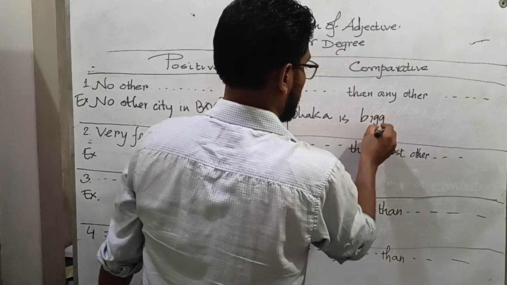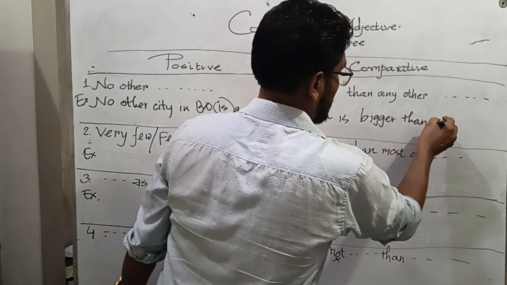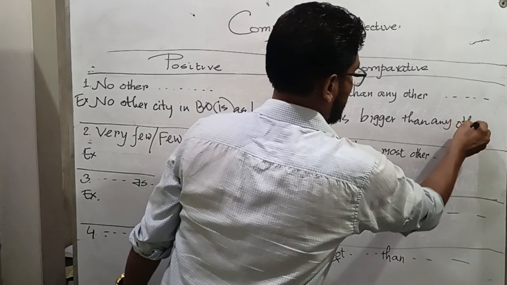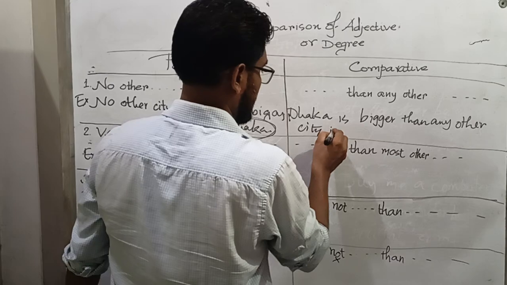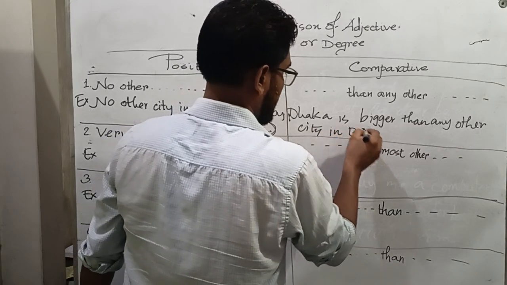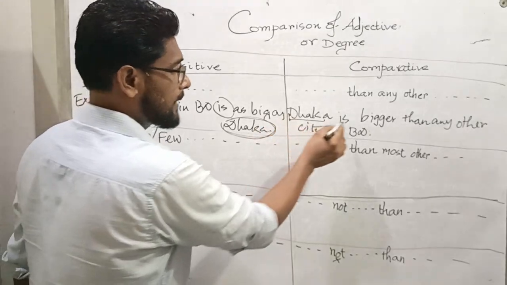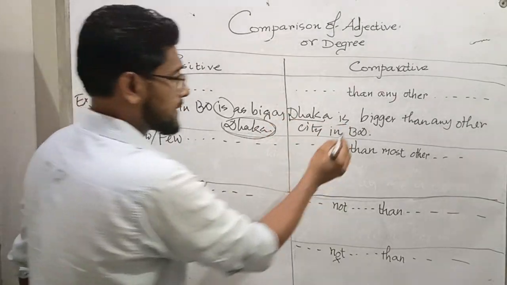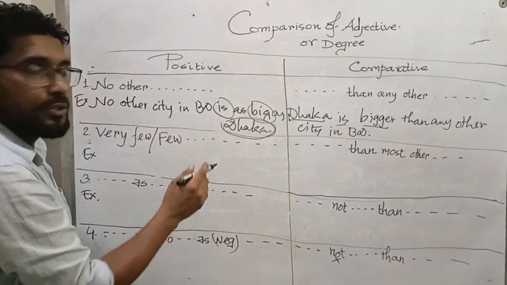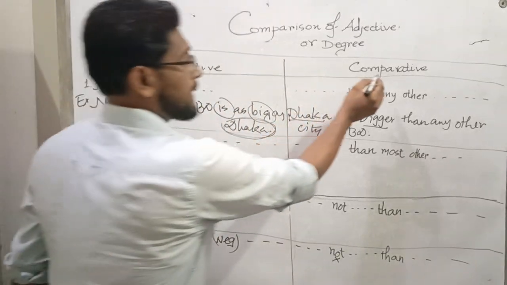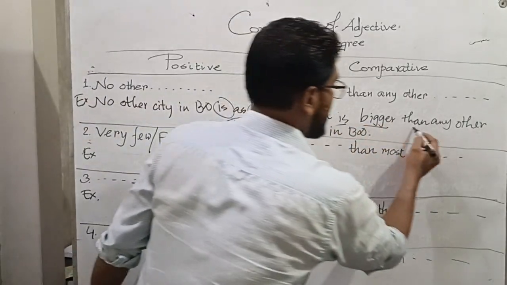bigger than any other city in BD. Okay? Last word, noun, Dhaka is. Dhaka is bigger. The adjective here is big. So big in the positive form and in the comparative form, bigger. Dhaka is bigger. Then any other replaced,